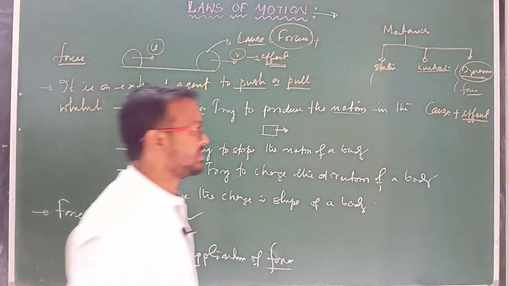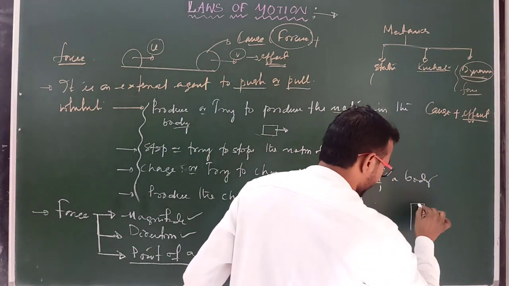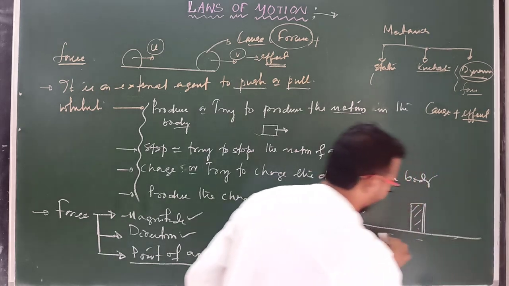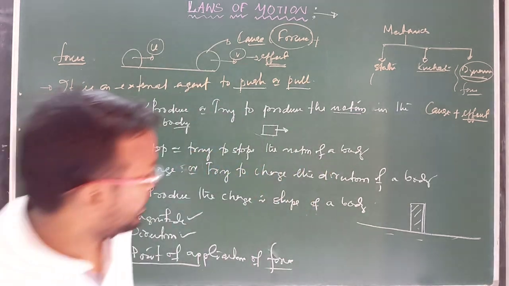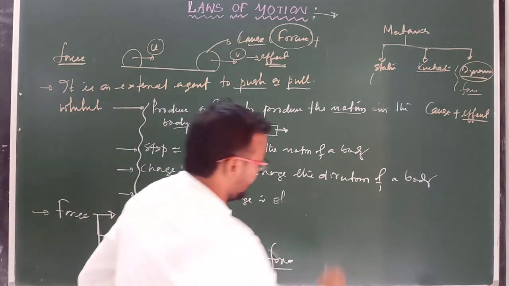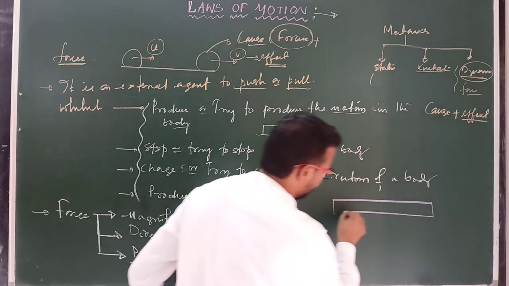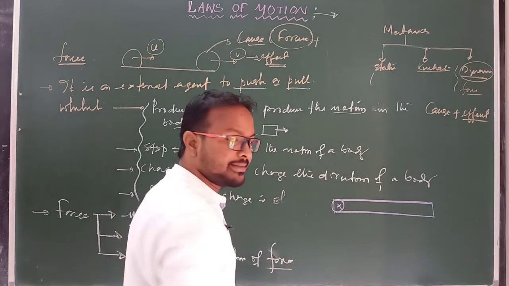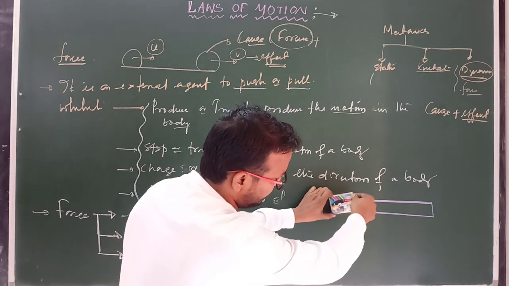Point of application means, suppose there is a body on the surface. Or you can take another example. Suppose there is a rod like this, and this point is fixed, a hinge point about which this rod can rotate like this.